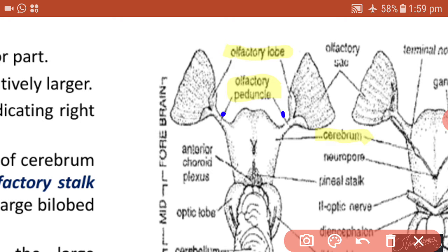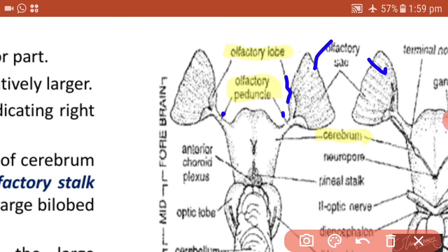When this olfactory peduncle leads to the anterior side, it gives a lobe-like structure called the olfactory lobe, and this olfactory lobe then terminates into olfactory sacs. There is a pair of olfactory sacs, a pair of olfactory stalks or peduncles, and a pair of